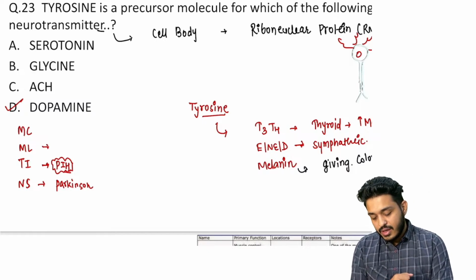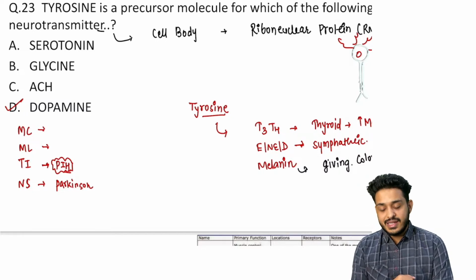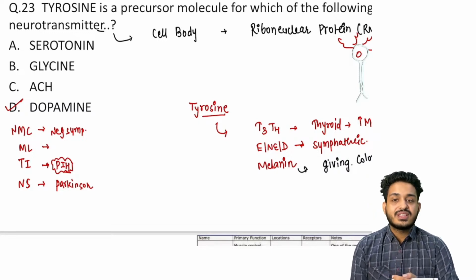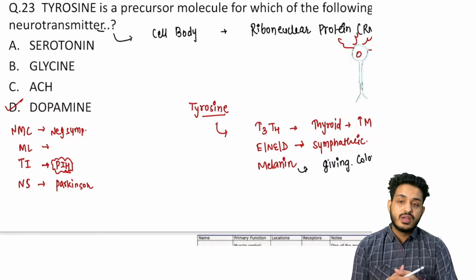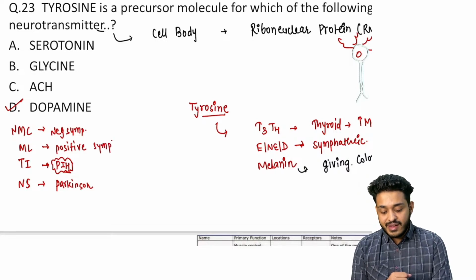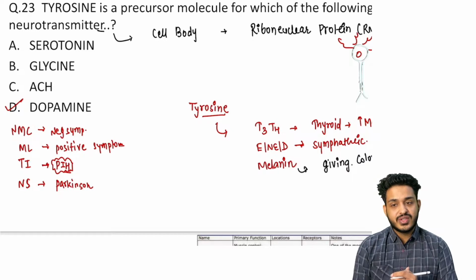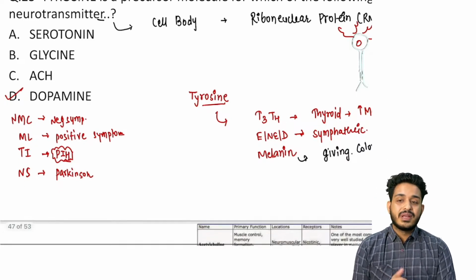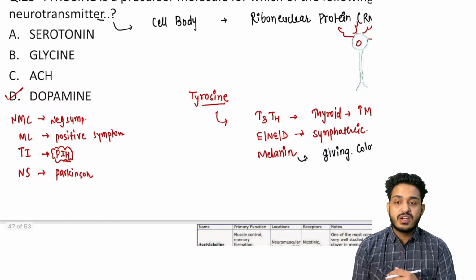Mesolimbic and mesocortical. Mesocortical is responsible for the negative symptoms in psychiatry. You can remember NMC, right? So negative symptoms in psychiatry that you are having, like anhedonia, apathy, avolition, asociality, right? All these negative symptoms will be there. Mesolimbic is concerned with the positive symptoms. What are those positive symptoms we are having? We are having delusion, illusion. So all these positive symptoms we'll be discussing in detail in psychiatry, right? But now you can remember dopamine has multiple pathways and it will be having different functioning, right?